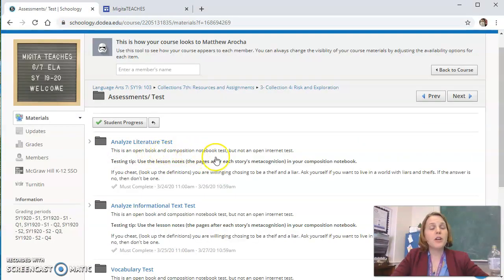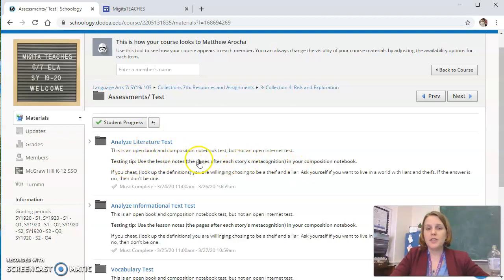It's an open book, an open composition notebook test, but not an open internet test. There's no way I can know whether you follow that or not. But if you do cheat, you open Google it, then you're willingly choosing to be a thief and a liar because you're stealing information that's not your own and lying to me about it saying it is your own. So ask yourself if you want to live in a world where people lie to you and steal from you, and if the answer is no, then don't bring that into the world. Don't be one.